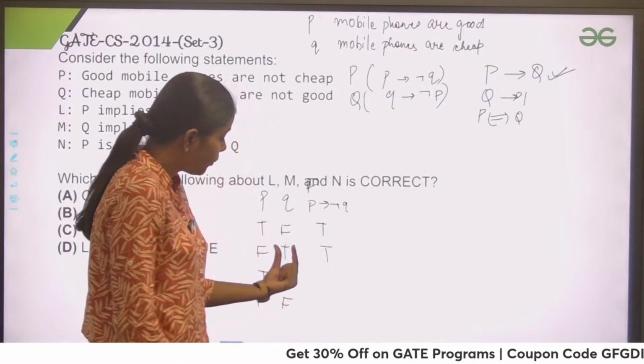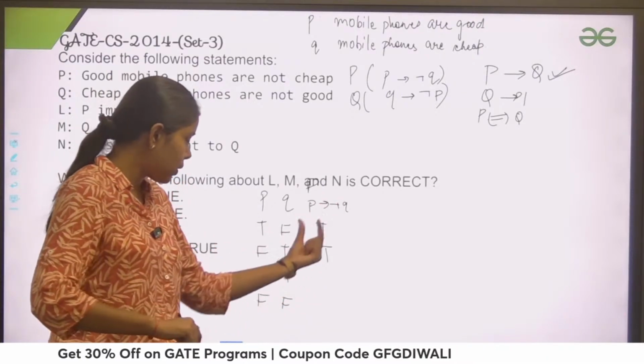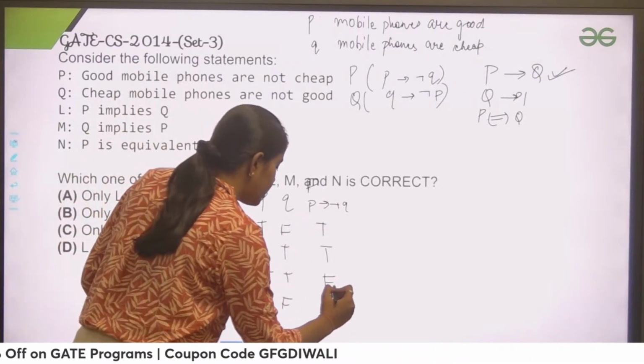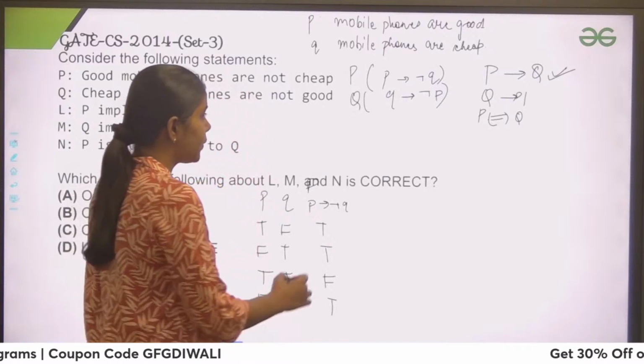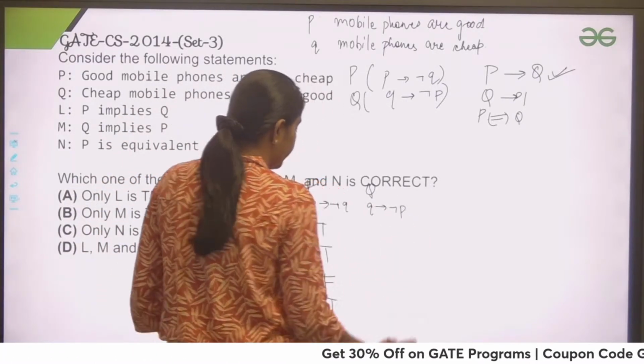This true implication negation of Q. Negation of Q would become false. Negation Q is false. This is true. So this would give me false and all other gives me true. This is P. Now for Q, I need to find out Q implication negation of P.